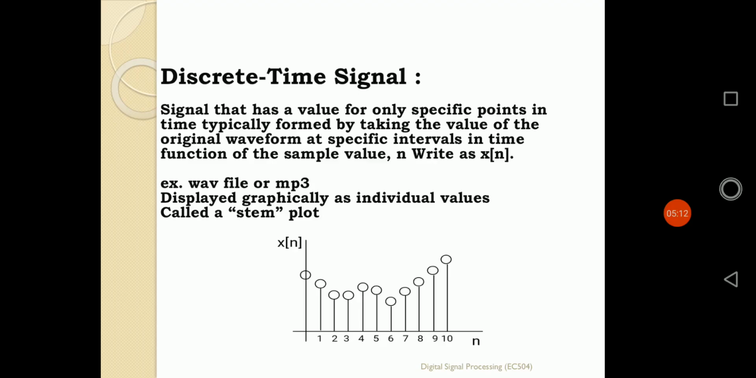Discrete time means small n. So whenever I am writing x of n, that is the discrete time representation. When I am writing x of t, that is the continuous time representation. So discrete time means x of n or y of n.